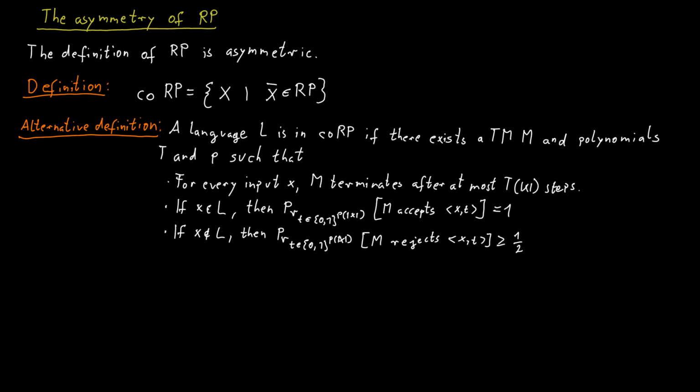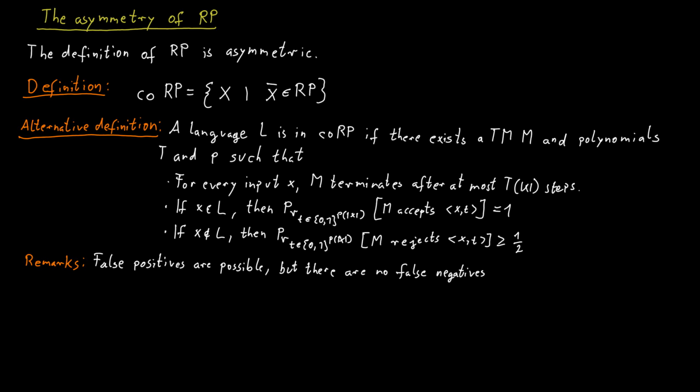And for RP, we said that we might get false negatives, but we will never get false positives. So for CoRP, it's just the other way around. So you might get false positives, but you will never get a false negative. So if the answer is no, then you can be sure that no is really the correct answer. But if the machine returns the answer yes, then this might not always be correct.